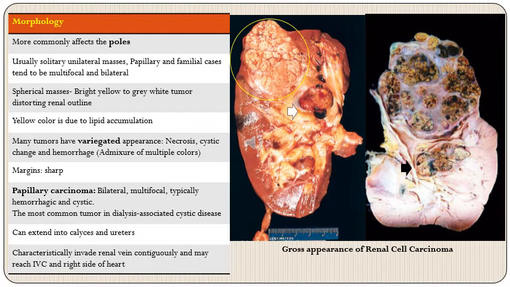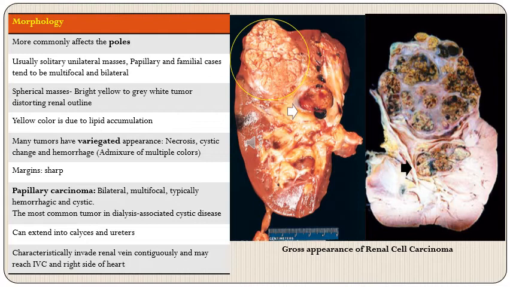Similarly, in the tumor on the left, this white arrow is pointing at the tumor present in the renal vein, again highlighting the characteristic tendency of this tumor to involve the renal vein contiguously. On the right, the tumor is multifocal. There is one larger tumor at the upper pole, and another tumor at the lower end.